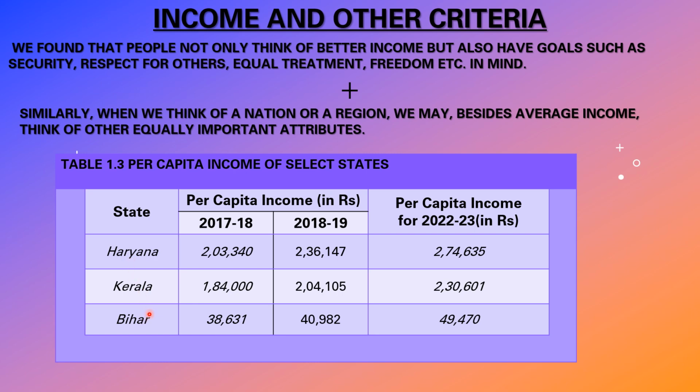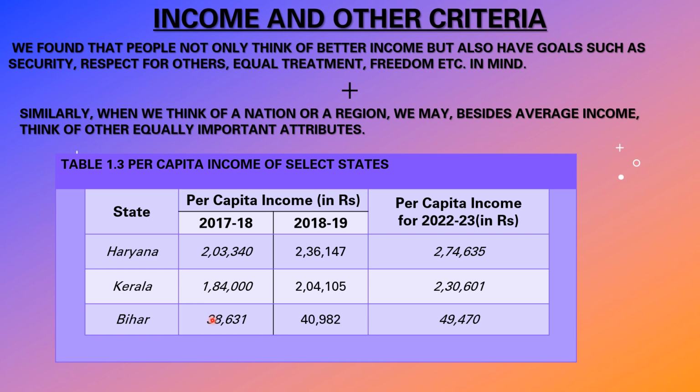Every year they do an economic survey. In that economic survey, they calculate each state's average income, or per capita income. Then after calculating the per capita income of every state, they add them and divide by the total population of the country. At that time, we get the per capita income of the country.